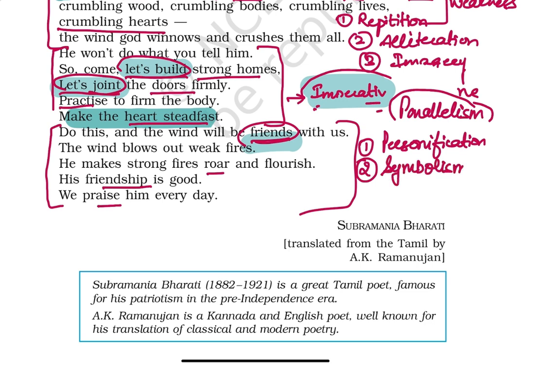And the next device that is coming up is symbolism. Now, what is symbolism? It is a word that is signifying some sort of message. So the wind is symbolizing challenges. Okay, and the third poetic device that has been used is contrast. That means between the weak fires and the strong fires, right? There's a contrast that has been brought out in these two lines, where the weak fires are being destroyed, and the strong fires flourish.